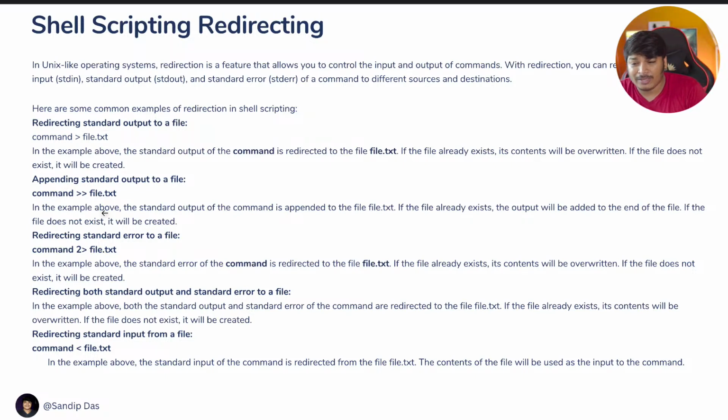Now, the same way, redirecting standard error. Here, if you see, command then space, the number 2, and then the greater than symbol, the shell will interpret that as: don't output any content or messages, only write to the file if this is an error. This is standard error. That's why we have standard input, standard output, and standard error. So if it's standard error, that 2 symbol, then only it will write to the file. Okay, now redirecting both standard output and standard error to a file, I think you guys understand now.